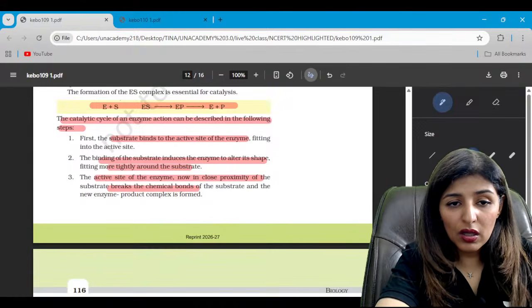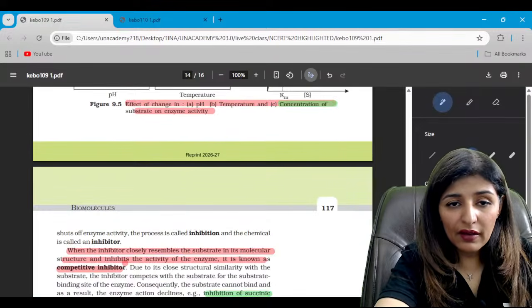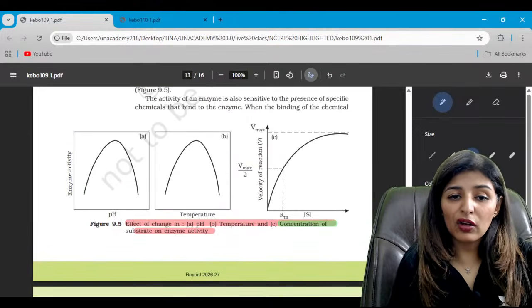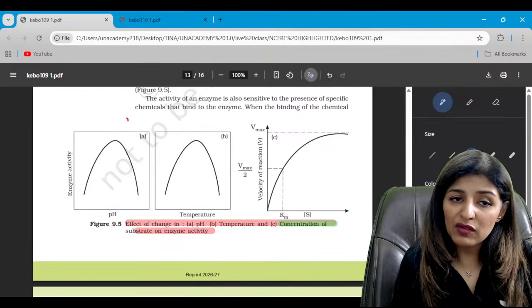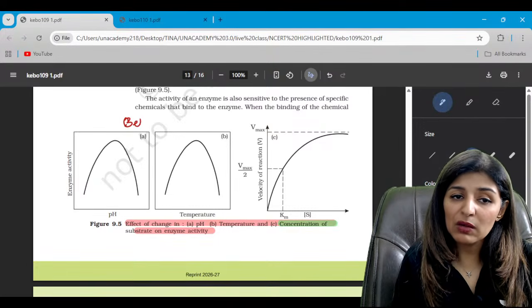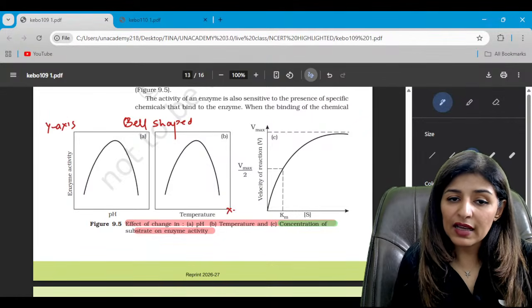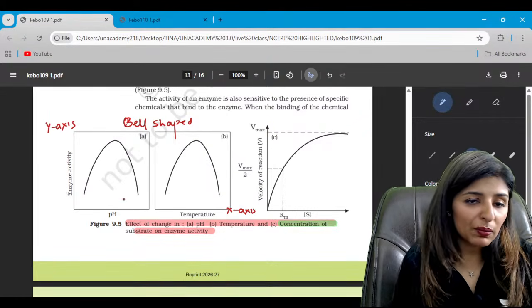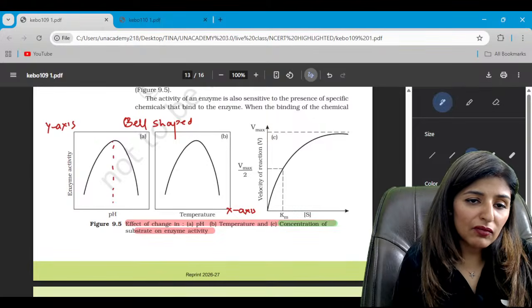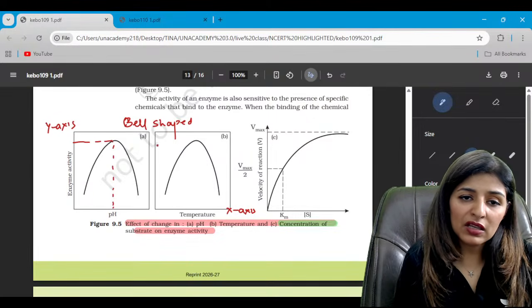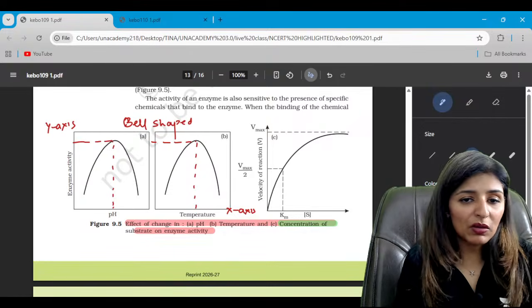Now, okay, we have another graph showing the effect of pH and temperature. What type of graphs do we get? We get bell-shaped graphs. Now remember, on the y-axis, we are taking the enzyme activity. On the x-axis, we are either taking temperature or pH. And this, where the maximum activity is observed, this pH is called the optimum pH or optimum temperature.